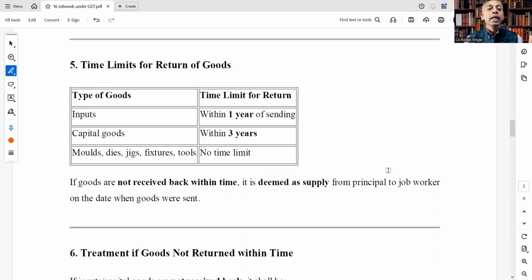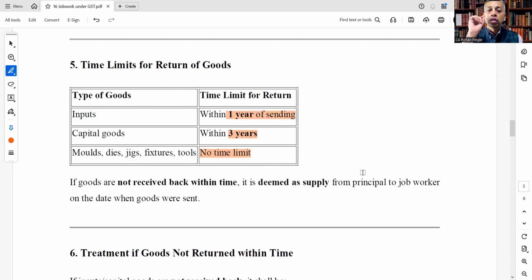So let's see the type of goods: inputs, capital goods, and molds, dies, jigs, fixtures, and tools. For inputs, the time limit for return is within 1 year of sending. And for capital goods, the time limit for return is within 3 years. Okay. And for molds, dies, jigs, fixtures, and tools, there is no time limit. The job worker can return them at any time.